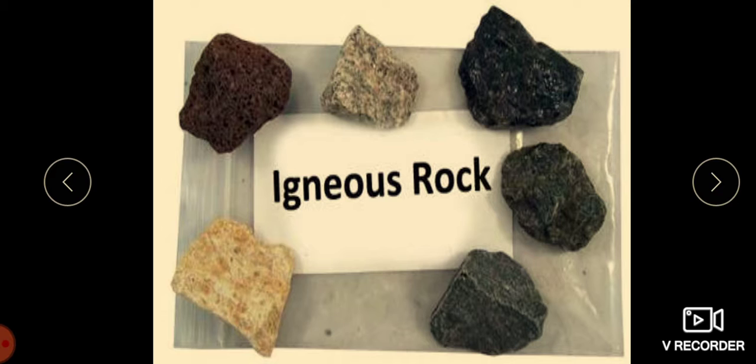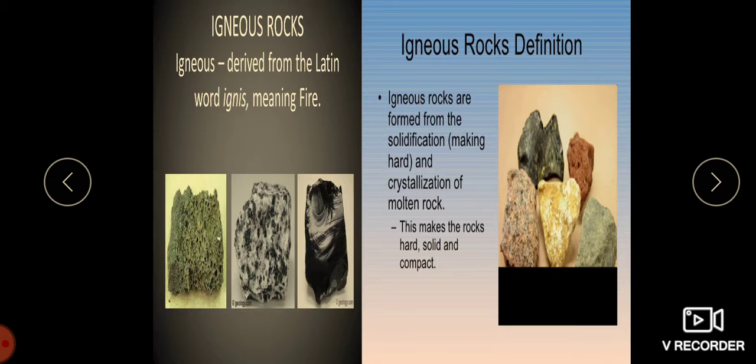Now, let us move on to the igneous rock. Children, this word igneous is derived from the Latin word ignis, meaning fire.